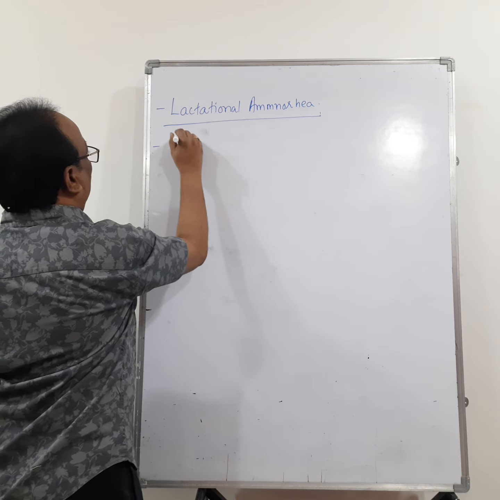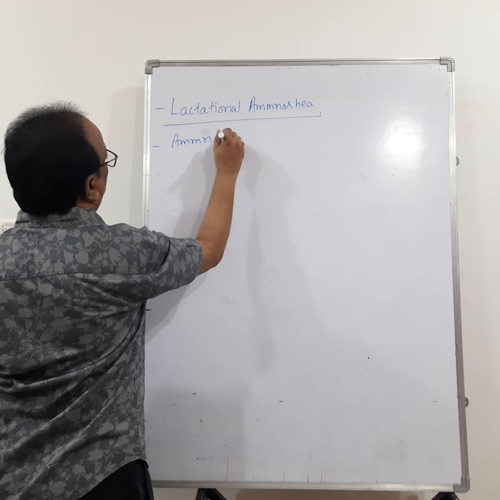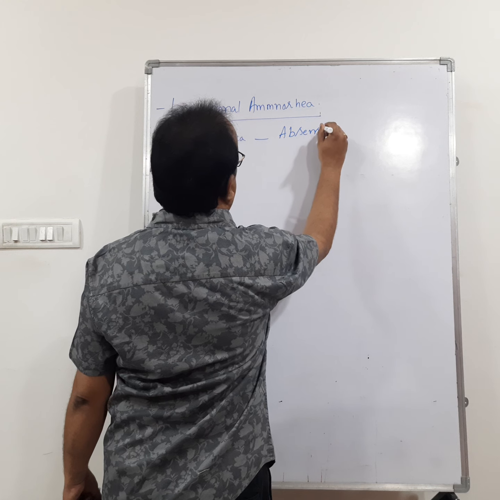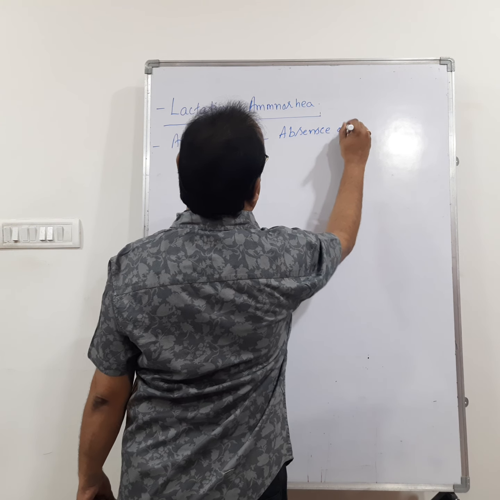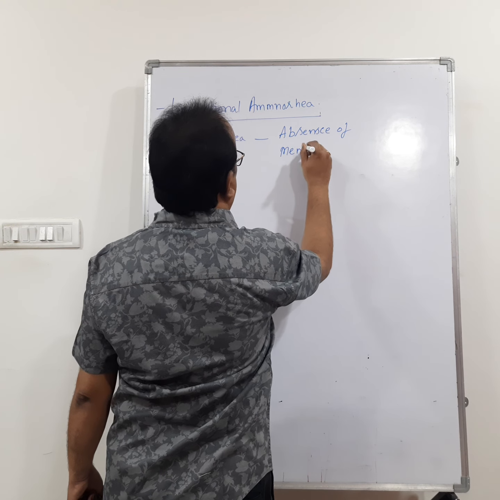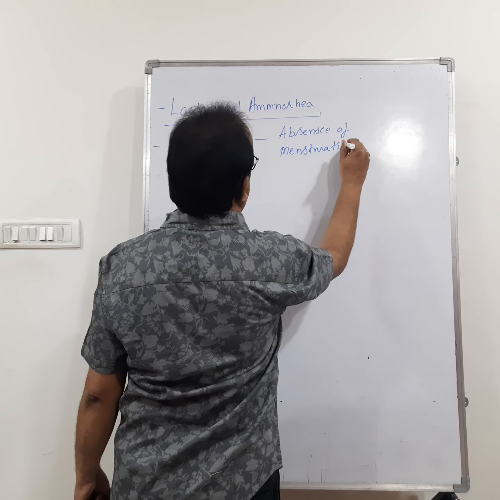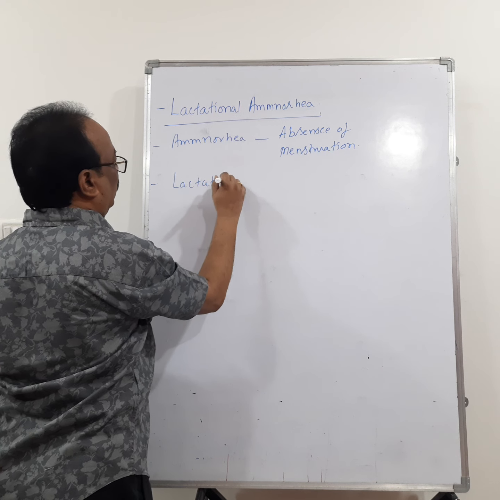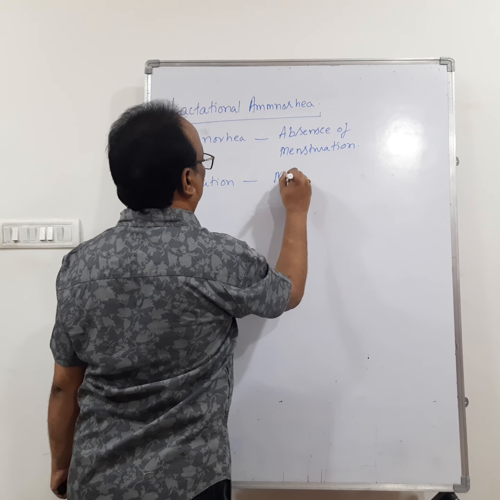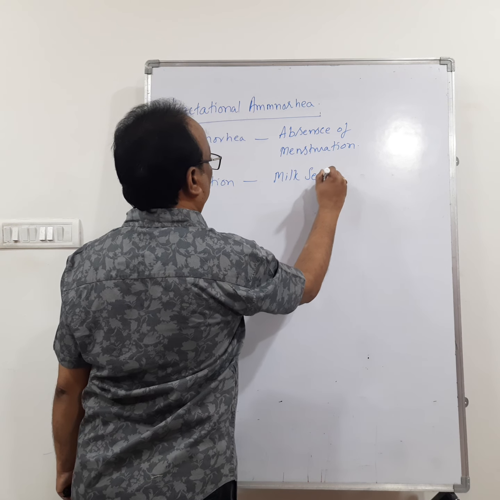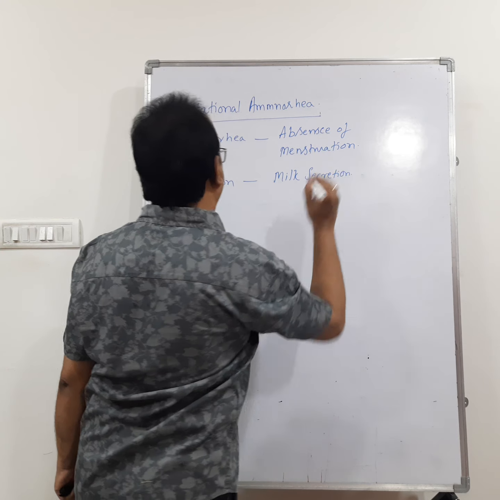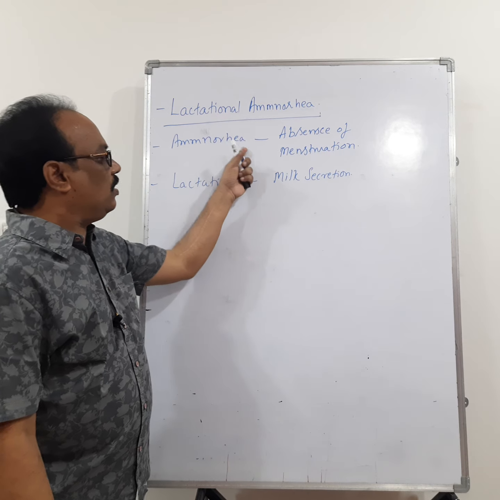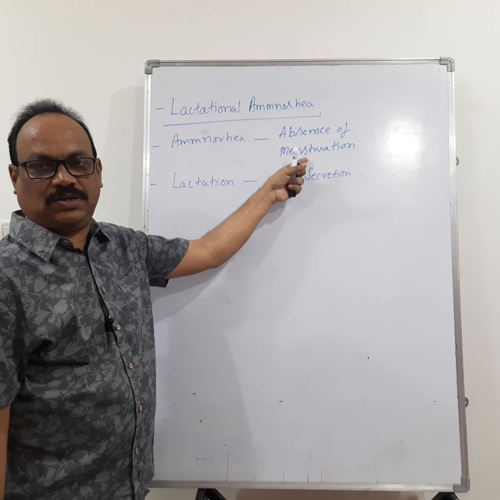Here, amenorrhea means absence of menstruation. Lactation, you know that. Lactation means milk secretion. Amenorrhea means absence of menstruation.